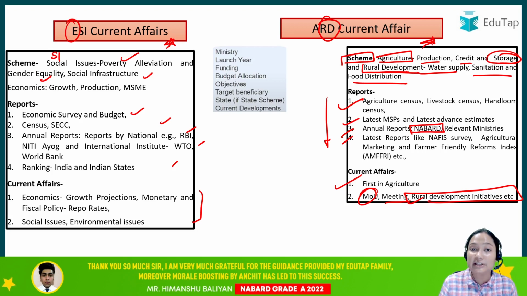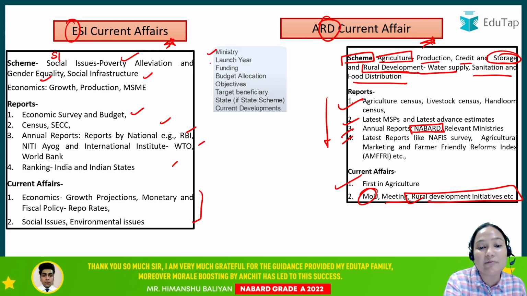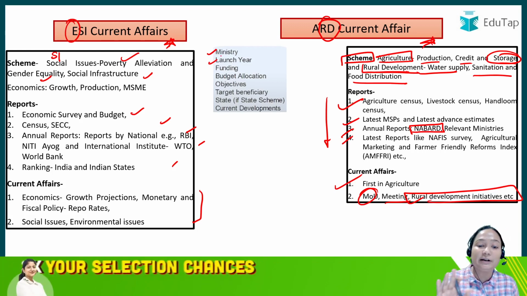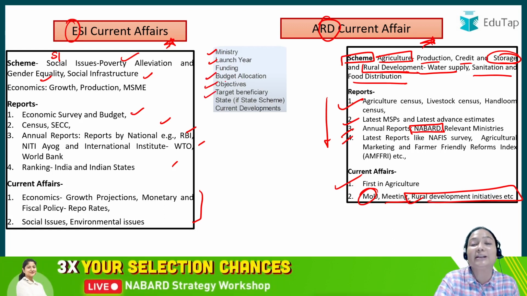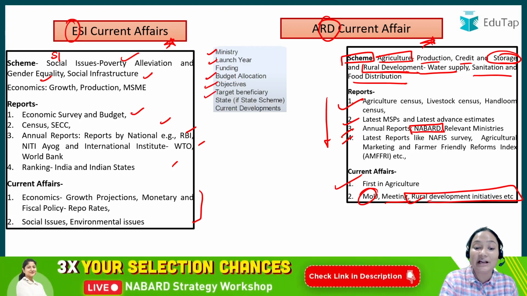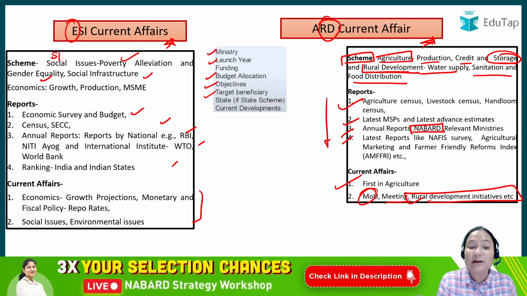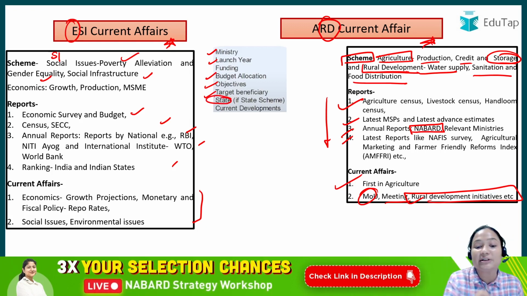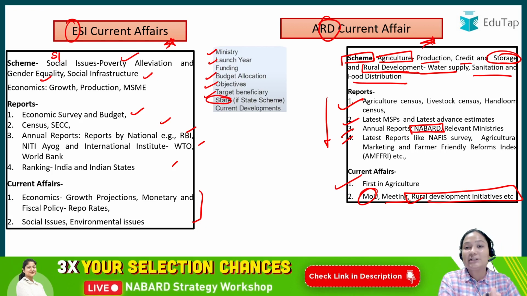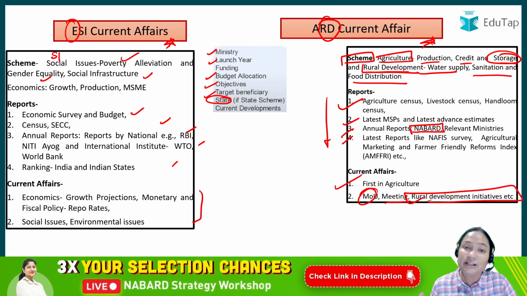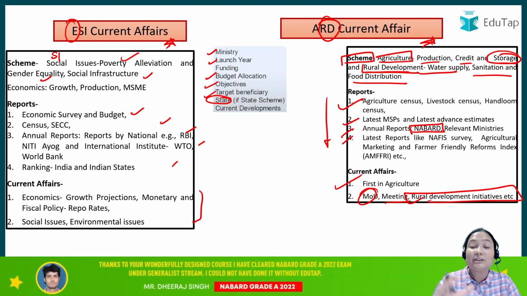अब when we talk about the scheme, what dimensions you will have to cover? You will have to cover the ministry, the launch year, the funding, the budget allocation, objective, target beneficiary, who will get the benefit of that particular scheme. Then if it's a state related scheme, in that case you will also have to focus on the state and what are the current developments. Sometimes from a particular scheme, ranking of different states is released, so you will have to focus on that. Sometimes the scheme is extended, you will have to focus on that. Budget allocation got increased, so you will have to focus on that, right?